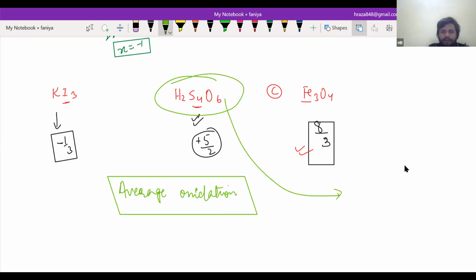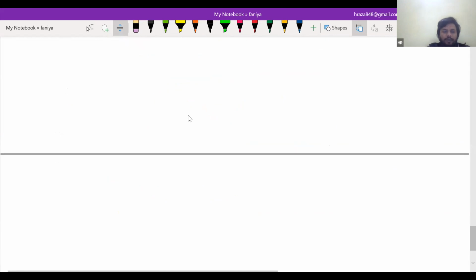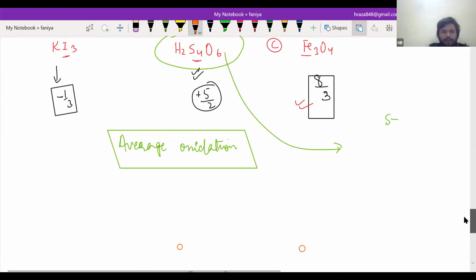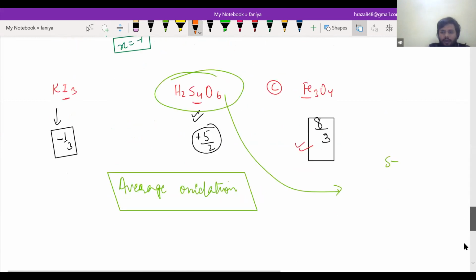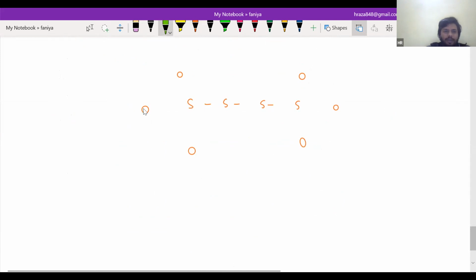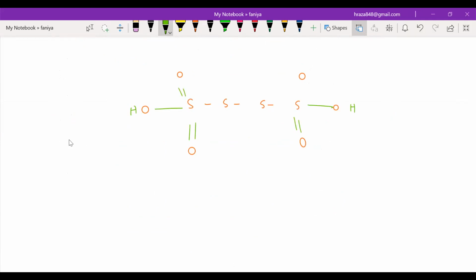For this, I'm going to explain it for you. I'm going to draw a structure. It will be very clear to you soon. S4O6, it was O6, right? Yes. Was it O6? So O6 and H2. It was H2. Let me know. That means I am going to draw it, and it will be like this. Just see the difference.